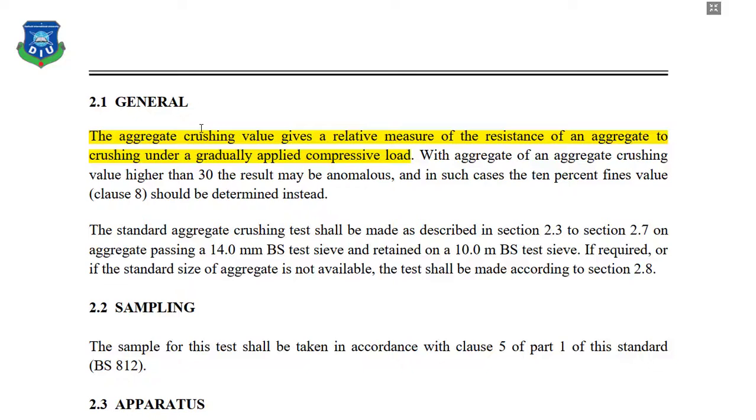So aggregate impact value is also a relative measure of resistance of an aggregate, but that is due to a sudden or impact load, and aggregate crushing value is under a gradually applied compressive load. So that's the difference. And in both cases, with an aggregate crushing value higher than 30, maybe the result is anomalous. I mean, that is the highest range of the aggregate impact value and crushing value. And if you get an aggregate crushing value higher than 30, then you should perform the 10% fines value. And what is 10% fines value? We'll learn in the next experiment.